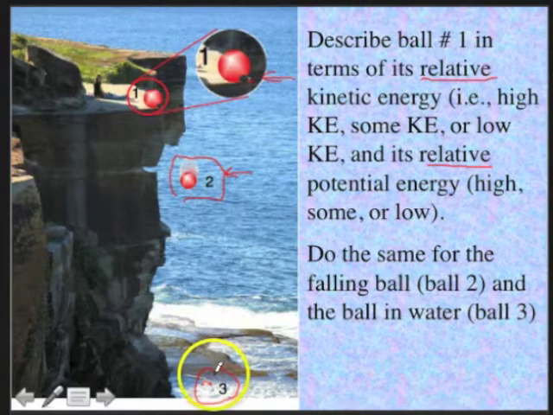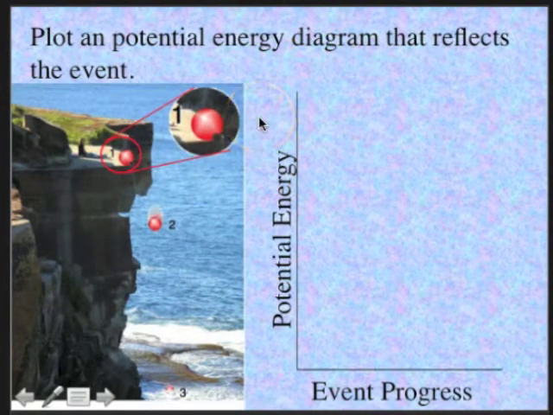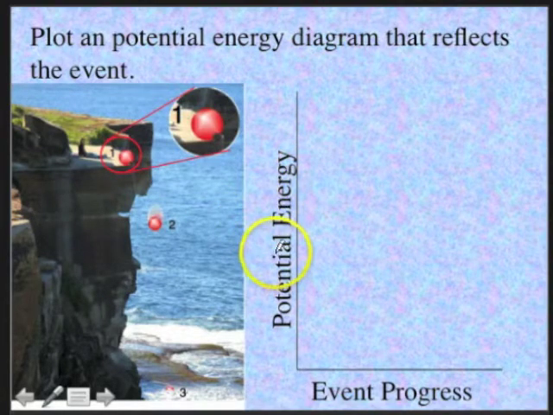And finally, when it gets down to the ocean bottom, it would have a low kinetic energy and a low potential energy.